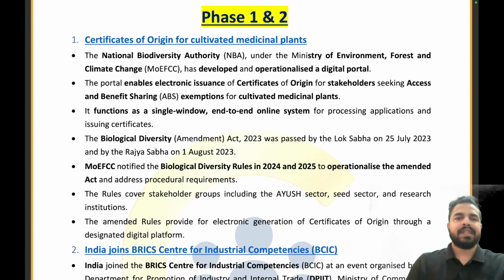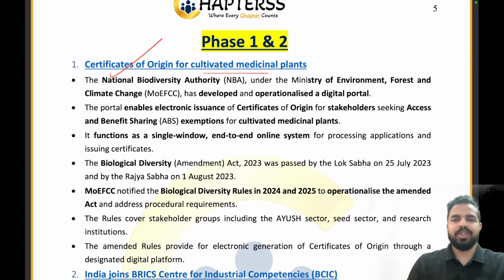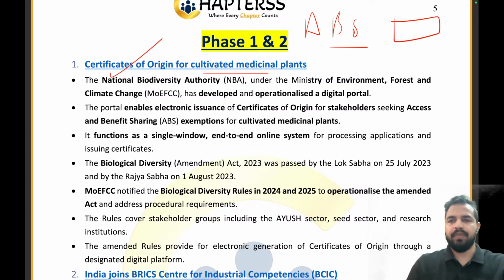And the first article is the certificate of origin for cultivated medicinal plants. So, my dear friends, in the previous sessions, we have discussed accessibility benefit sharing, right? Let's take an example that there were farmers in a particular village cultivating some medicinal plants. And now there is a commercial company, it entered into the market and they basically purchased these plants from the farmers. Now, see, there can be two things. One thing is when the farmers are cultivating these medicinal plants, and the next thing can be that the local community was basically preserving a particular area of the forest where these medicinal plants are appearing on their own, right?